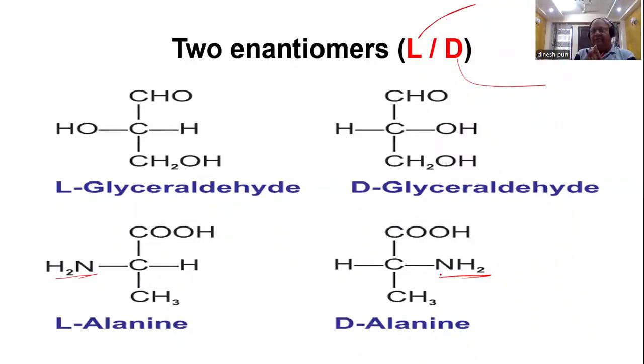But please remember, we put it on the paper like this, but otherwise it's a three-dimensional structure. So we take glyceraldehyde as the reference compound. So this is L-glyceraldehyde, this is D-glyceraldehyde. They are mirror images of each other, as you can see. So if you look at the L amino acid, it has resemblance to L-glyceraldehyde, and the D form to D-glyceraldehyde.